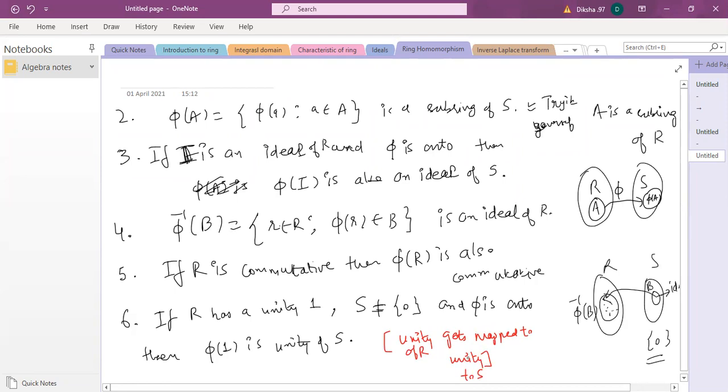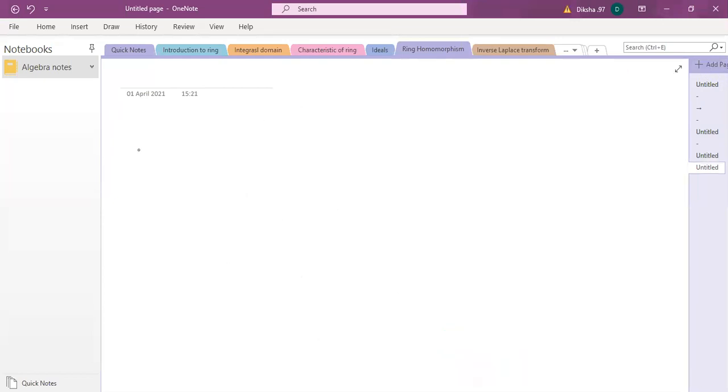So अगर आपको दोनों में से एक रिंग की भी multiplicative identity पता है and it's a homomorphism existing between them and that's an onto map, so you can always find the multiplicative identity of the other ring. So that means ये जो homomorphism है, it is also preserving the unity. And let me go towards the more properties.